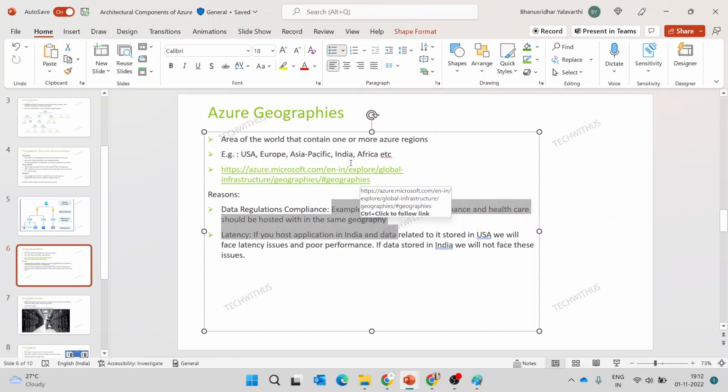So if there is any finance app, they will create a VM in the India region and they will host the data in India only. They can create any database or any storage account and they can host the data.